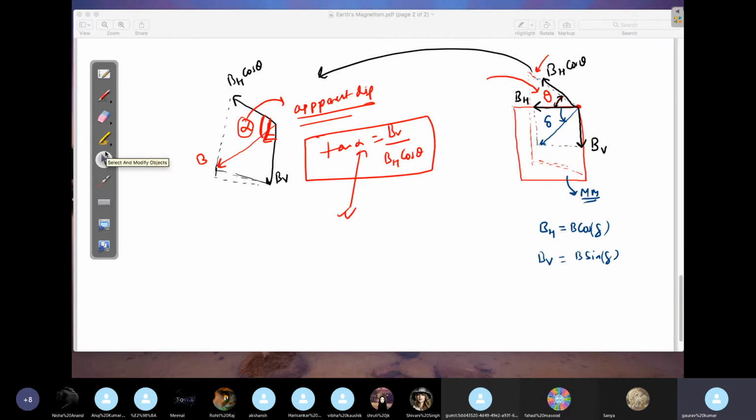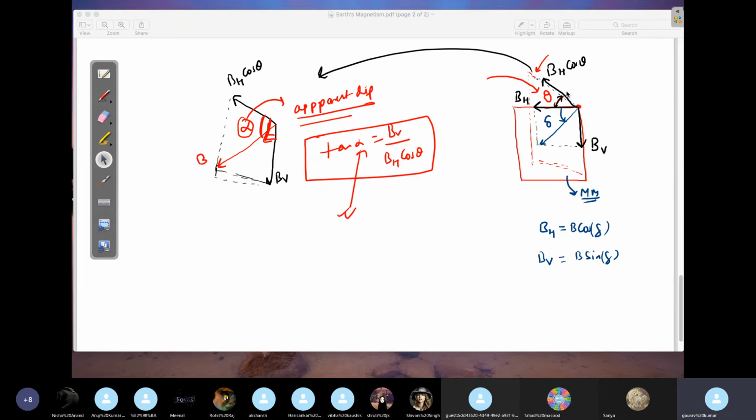Again, I'll explain. See, you have a plane here. This is the magnetic meridian which we have discussed in detail. We have the net magnetic field. This blue line indicates the net magnetic field for which we have BH and BV. This angle is the dip. Now, with respect to this plane, we are considering one more plane which makes an angle theta.